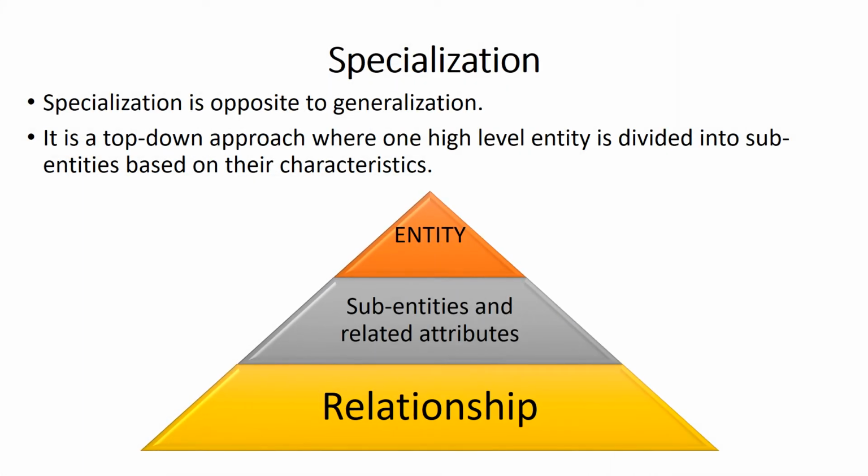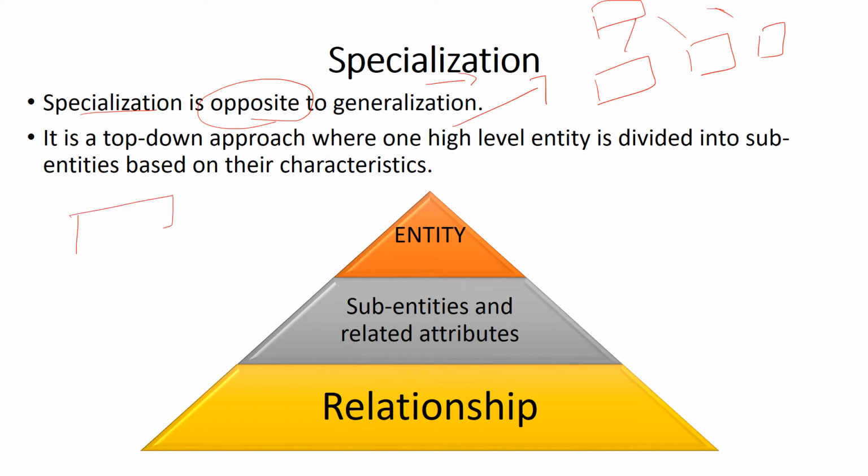Let's talk about the specialization. It's a second method. Specialization is opposite to generalization. In generalization, we combine lower level entities to form a high level entity, right? But in specialization we will not combine, we will break down the high level entity into the low level entities, right? You can see it's a top down approach where one high level entity is divided into sub entities based on their characteristics.